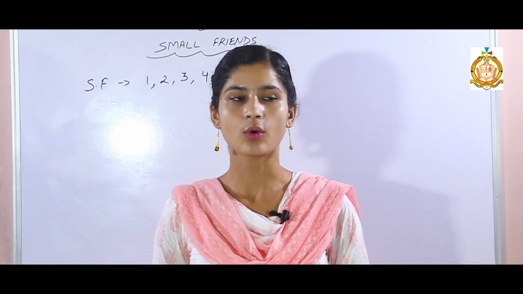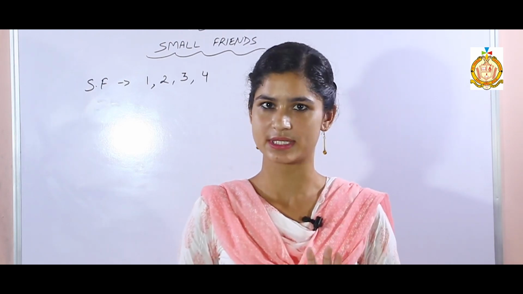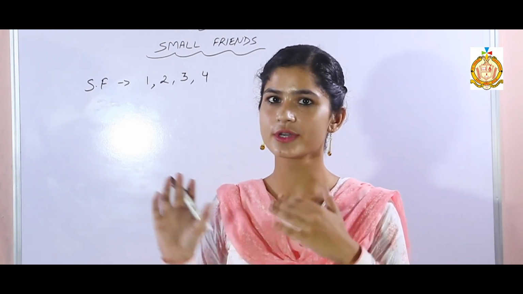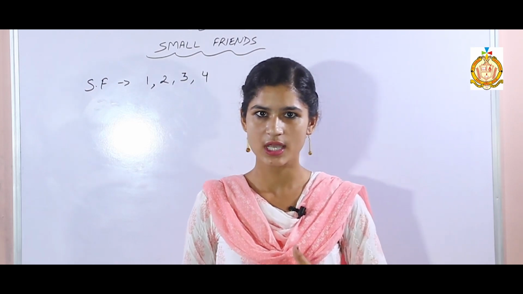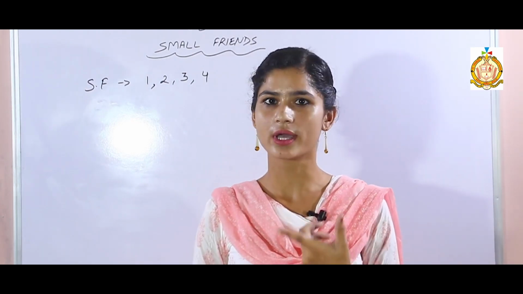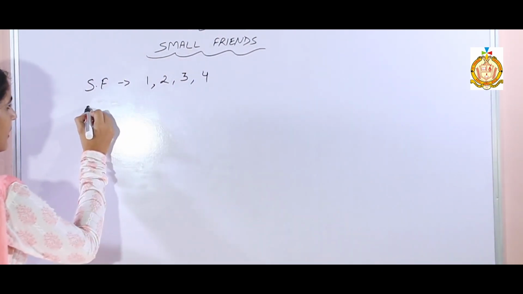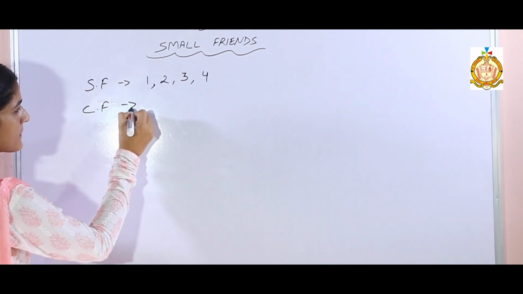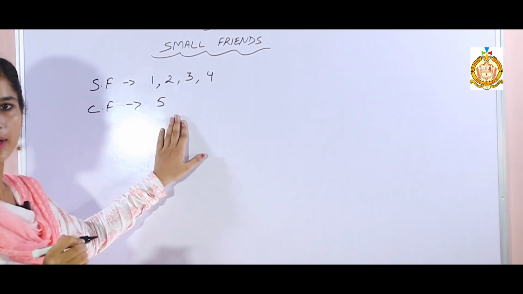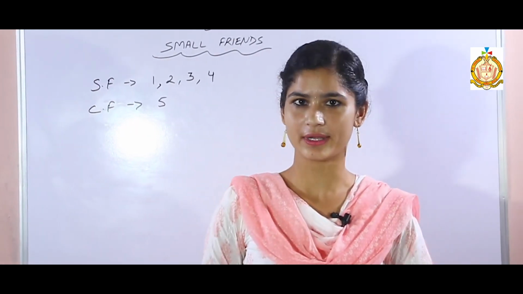Clear? Now, in this topic of small friends, we will talk about first 5 numbers. As we already know that first 4 numbers are known as small friends. So the last one, the remaining number 5, is known as the common friend. 5 is the common friend of all the small friends. Now what is a common friend?